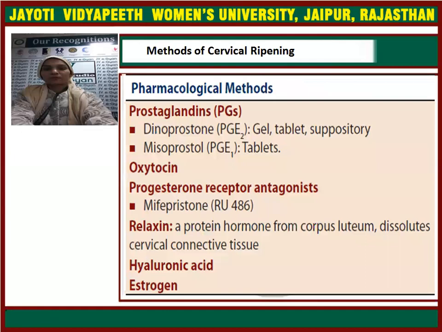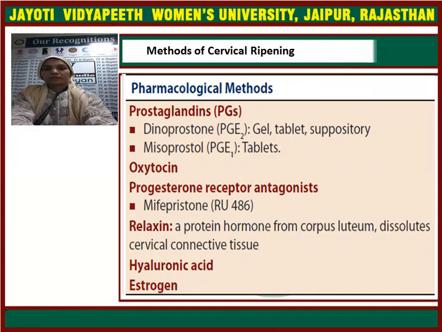So what are the methods of cervical ripening? There are pharmacological and non-pharmacological methods. The first pharmacological method is prostaglandins. Dinoprostone is generally used in gel form nowadays. Gel form, suppository and tablet form are available. These are kept vaginally, and the cervical ripening is done.